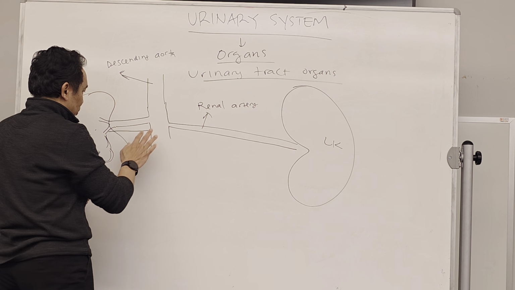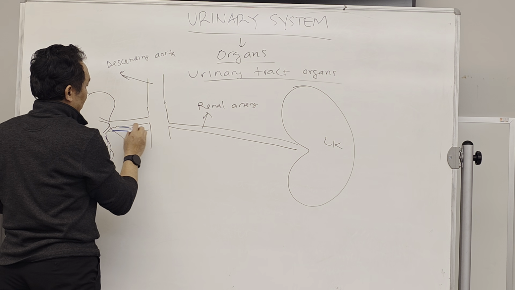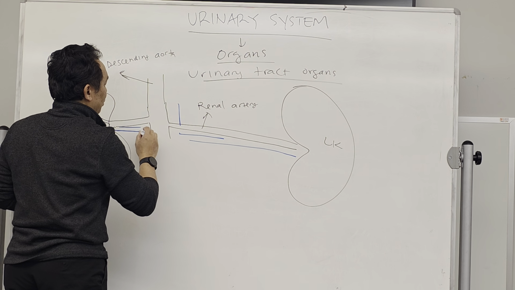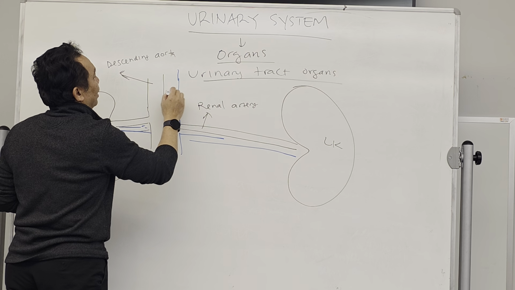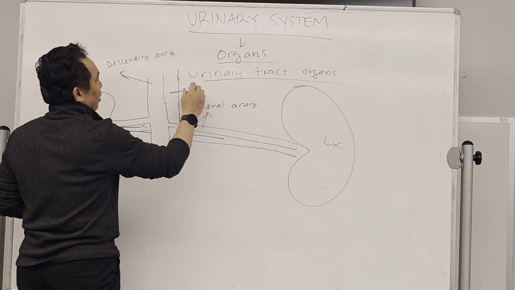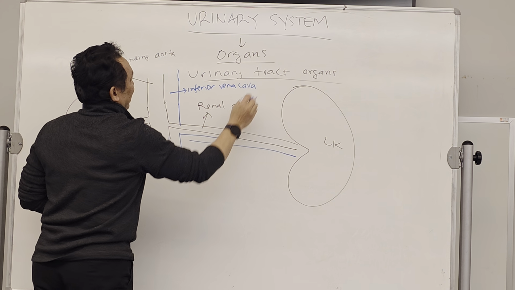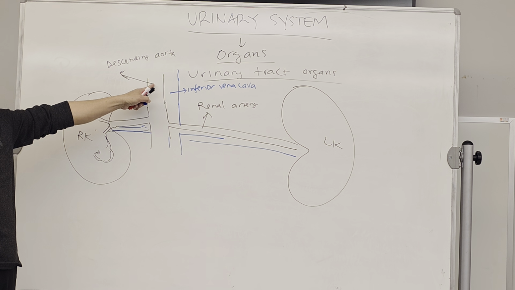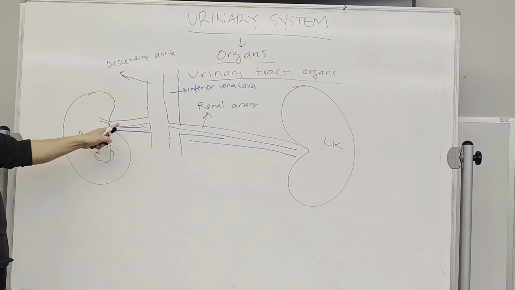Then it's going back. I'm going to use the blue color. Going back from the kidney, it goes to the big blue vein over here called the inferior vena cava. So basically it's coming from the left ventricle to the aorta, descending aorta, renal artery.